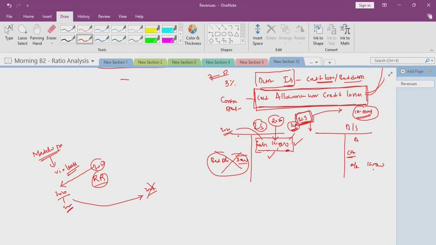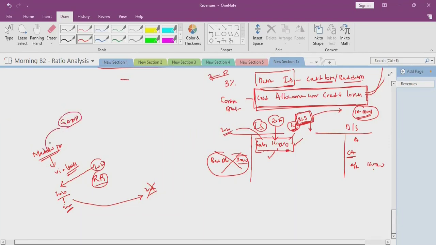So the generally accepted accounting principle says, though it is not a confirmed bad debt, as per your historical analytics or industry practices, see what percentage of bad debts your particular industry is showing. Take that percentage and create the provision today. This satisfies the matching concept.